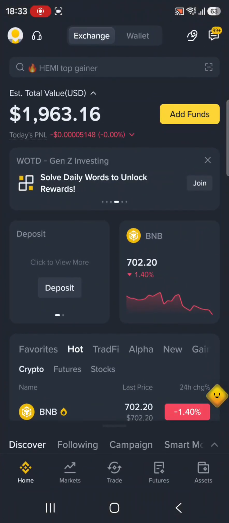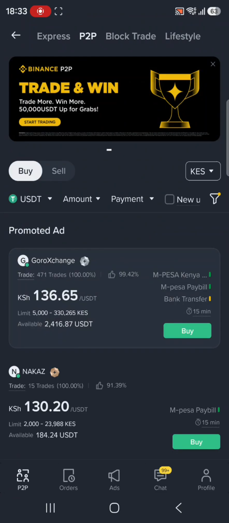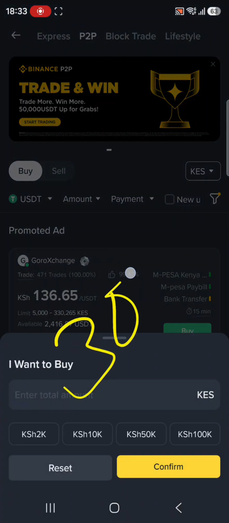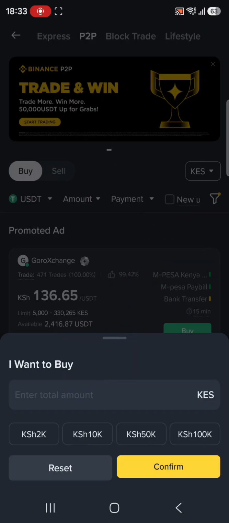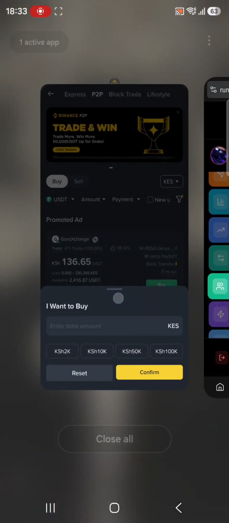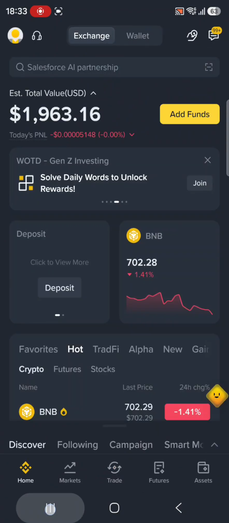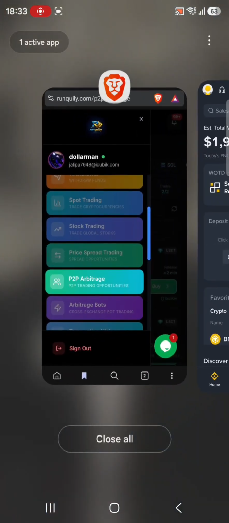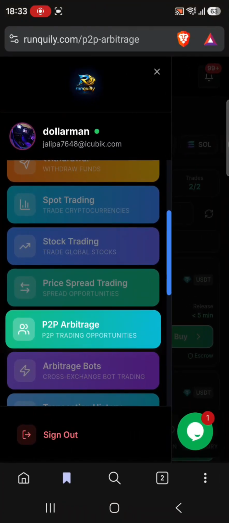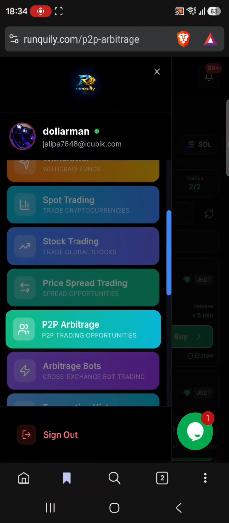On today's trade, we'll be buying assets at a low price in Binance. Actually, we have a challenge to reach 3,000 USDT by the end of 4 days. So it will take us only 4 days to flip from 1,963 to 3,000 USDT. We are starting our journey now, and we'll be receiving our funds in our Binance account.